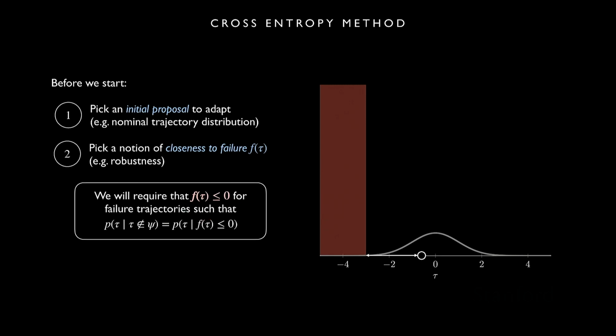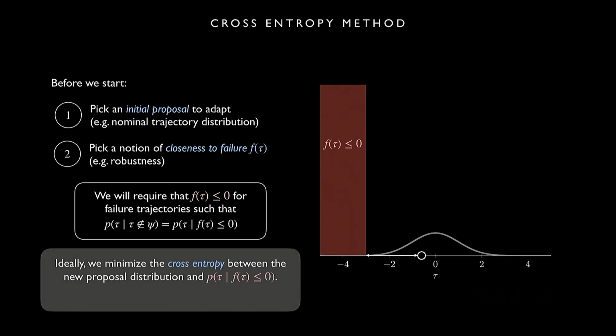So that way we can rewrite p of tau given tau is a failure as p of tau given f of tau is less than or equal to 0. So we're just saying these are now equivalent conditions in terms of f of tau. And it'll be clear in a minute or two why we want to write it like this instead. Okay, so this is our failure region now, and we know that every trajectory in this region will have an f of tau that's less than or equal to 0. Okay, so that's our setup.